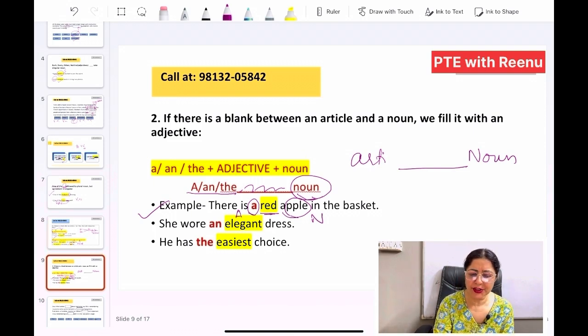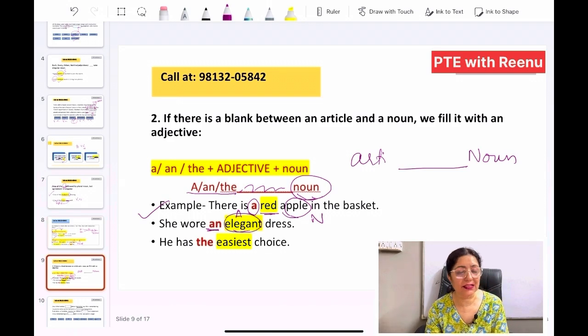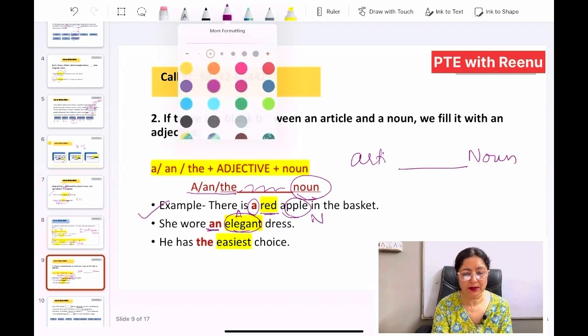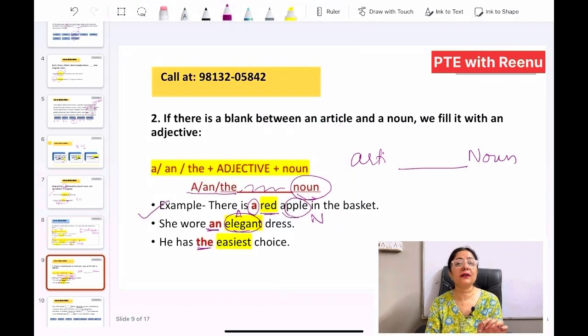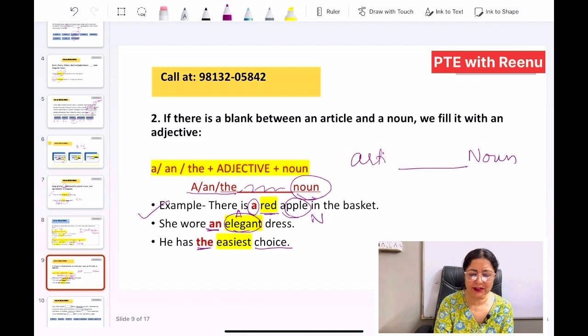Okay. She wore an elegant dress. So again an is there and last we have the noun, so it will be elegant, which is an adjective. He has the dash choice. So again we have the article, and in the last we have a noun, choice, so we will be using an adjective in between, and easiest is the third form of the adjective: easy, easier, easiest.